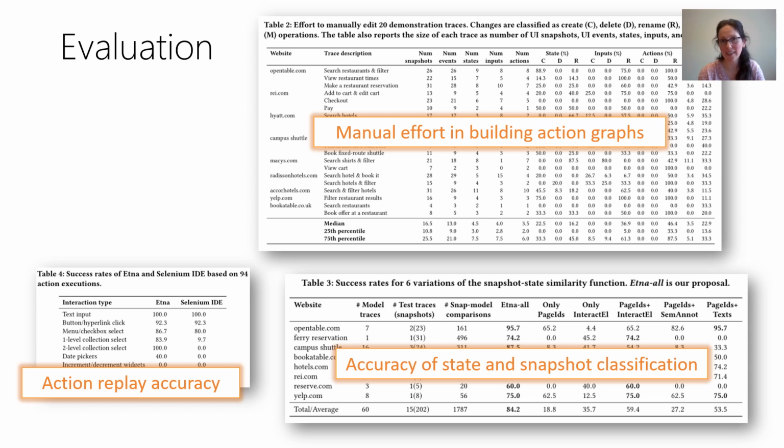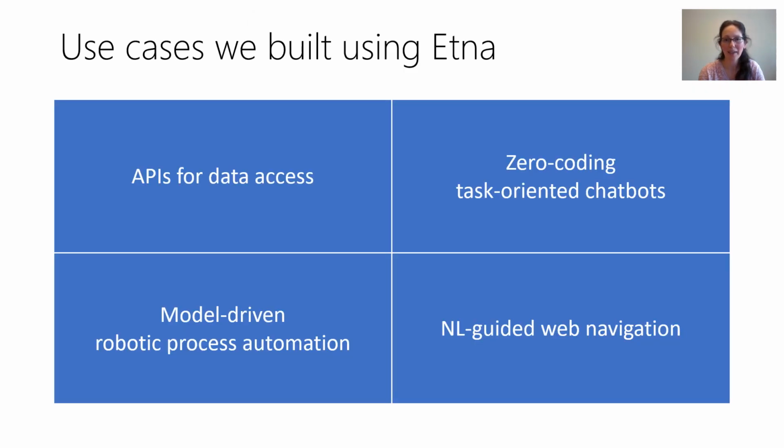Our paper contains an extensive evaluation of Etna, including the manual effort involved in building action graphs, the accuracy of action replay in dynamically changing websites, and the accuracy of UI state, UI snapshot and state classification. In addition to that, Etna was used to build several use cases. It was used to generate APIs for web data scraping. It was used to build a zero-coding framework for generating task-oriented chatbots. Using Etna, we built chatbots for making restaurant reservations, for looking up weather forecasts, for searching movies.